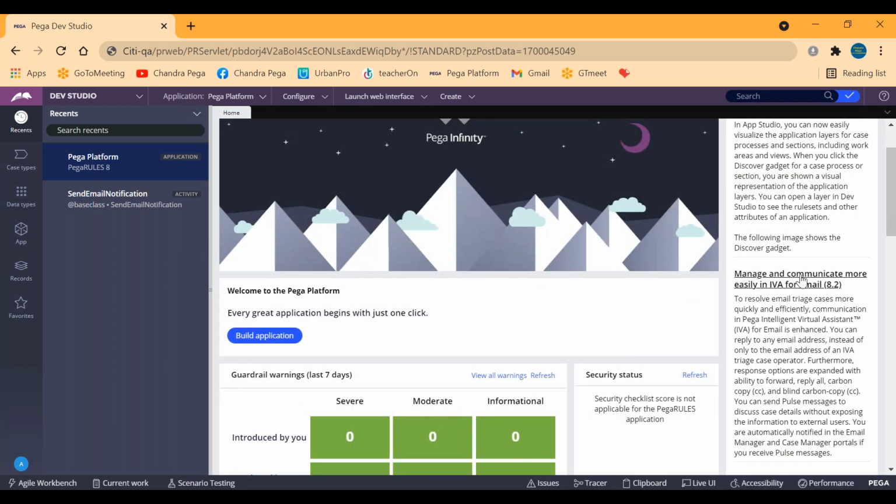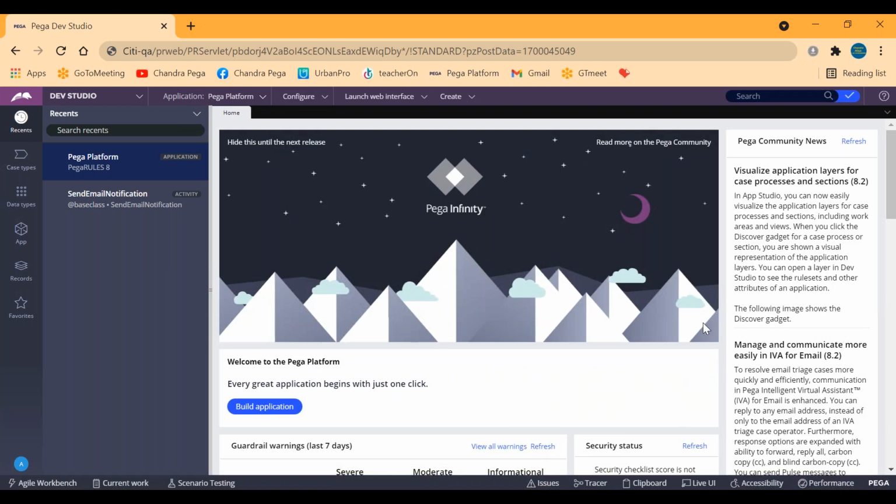That is secondary. And here this is the Pega community, this is the big banner. Pega Infinity, meaning from the 8th version, they are calling this Pega Infinity. Before this version, they did not call this Pega Infinity. From this version only, they are calling Pega Infinity. Why? Because lots of features are included compared to 7. So that is the thing, they renamed it as Pega Infinity. So this is the overview of this Pega tool.